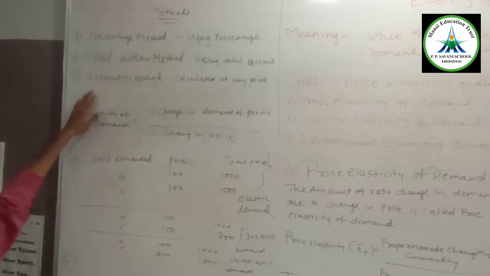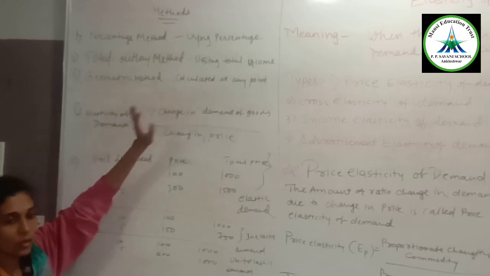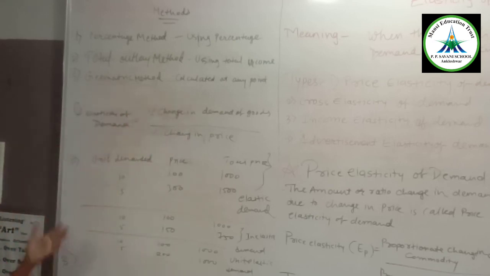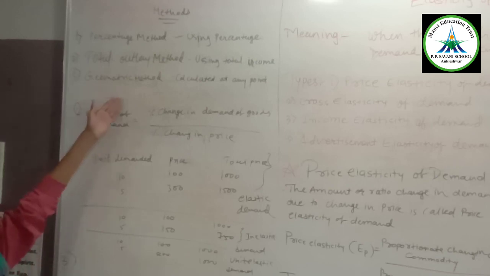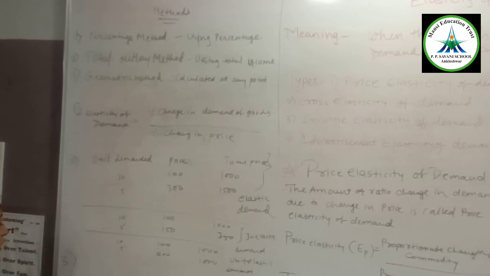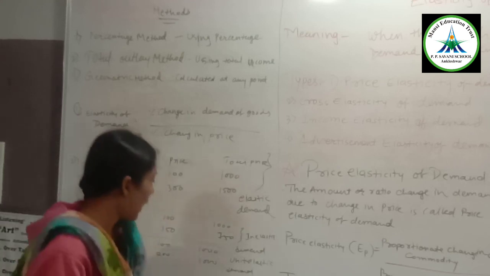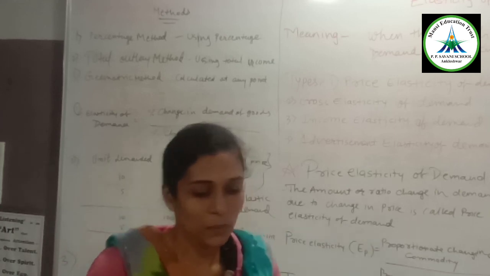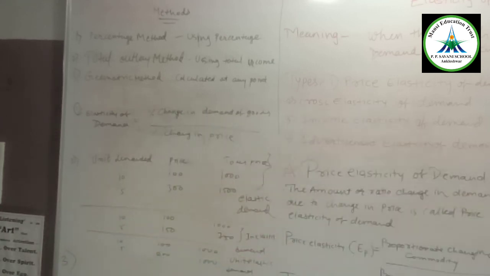And the last one is the geometrical method, with which you can calculate elasticity of demand at any particular point of the curve. For this you have to use this equation: elasticity at any point is equal to the lower segment of the demand curve below the point divided by the upper segment above the point. So here we have covered all the points in our demand chapter.